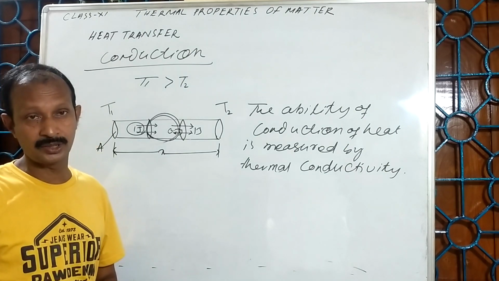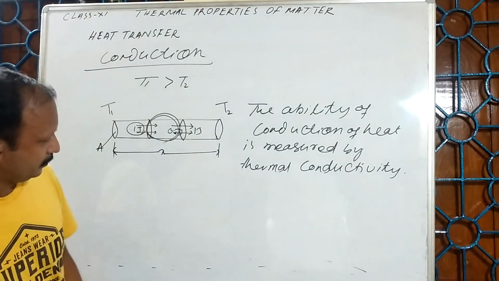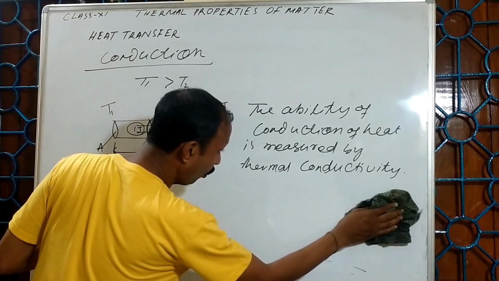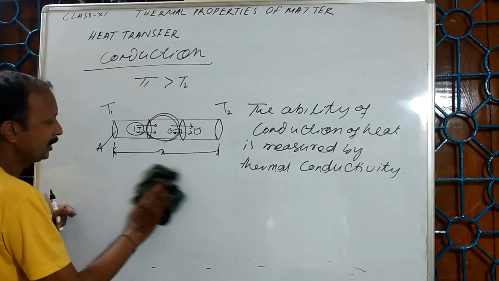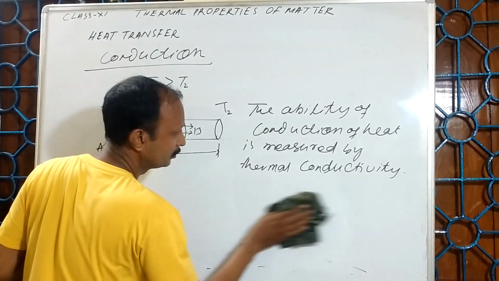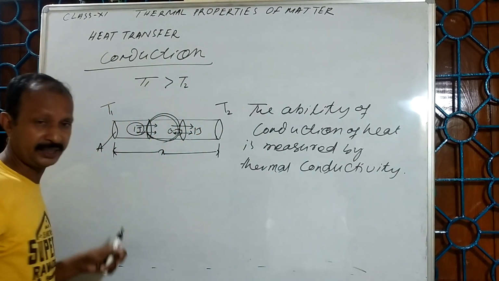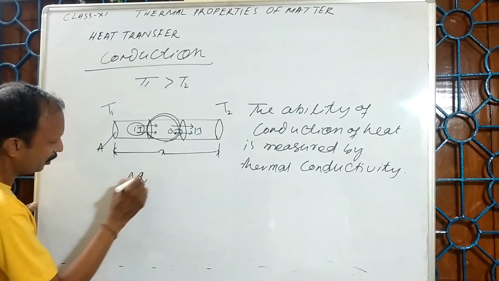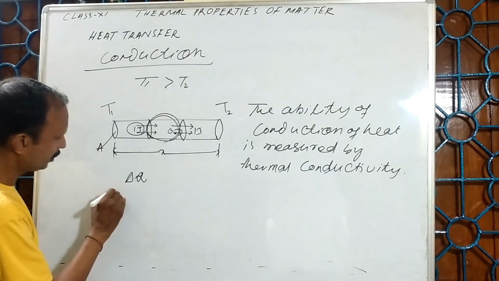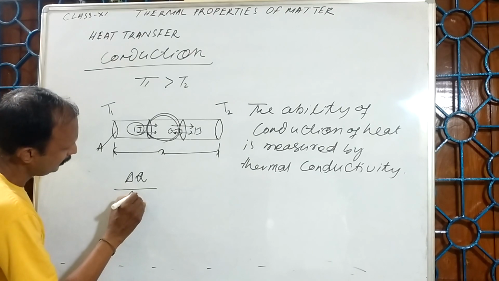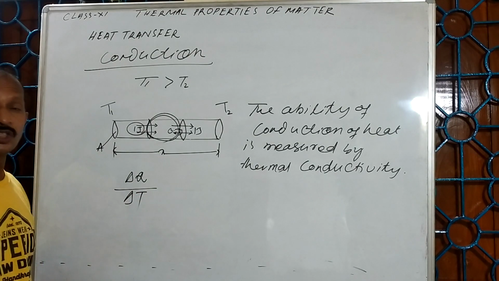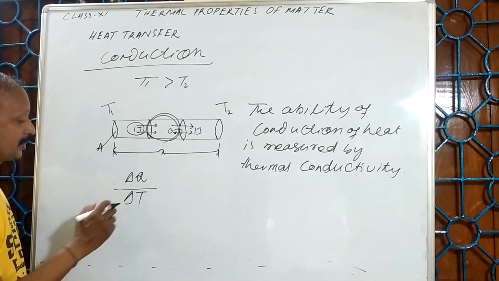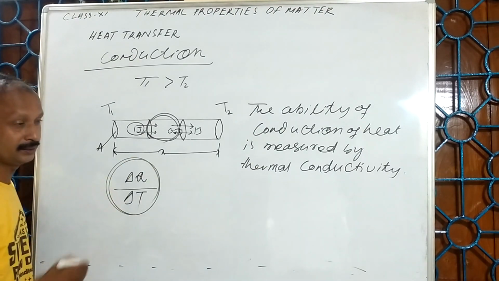Steady state is reached. In that case, you can find that the heat flowing per unit time, the amount of heat flowing per second. Suppose delta Q is the heat, and the temperature difference is delta T. So this is the rate of heat.